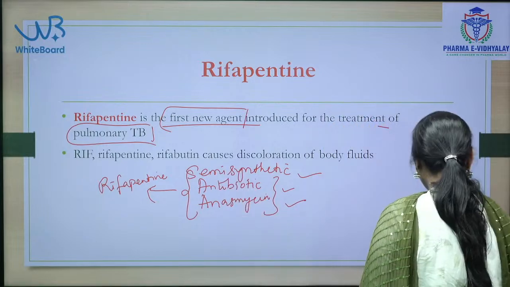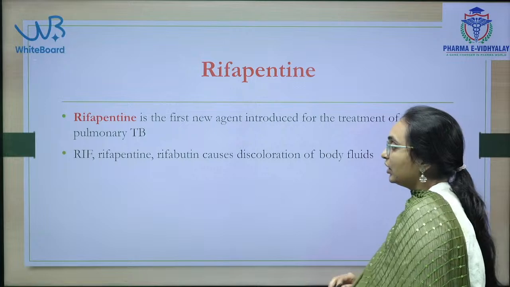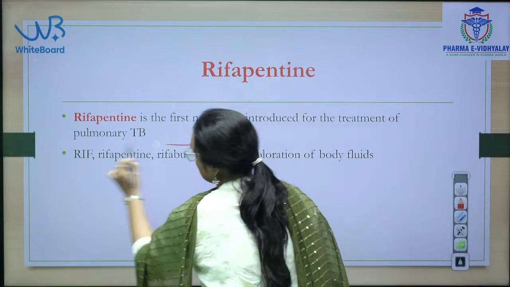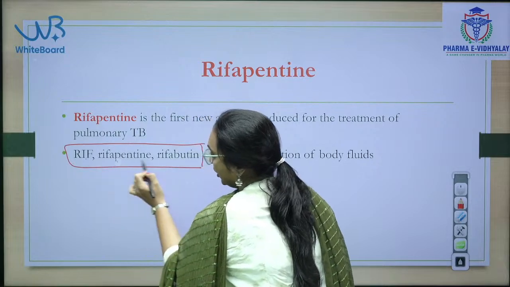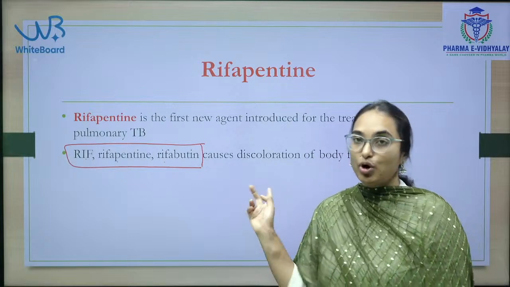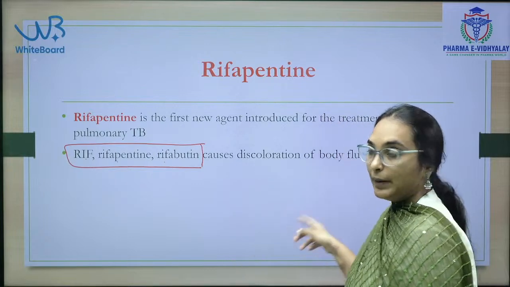And see here, which of the following drugs will cause discoloration of the body fluids? All the semi-synthetic drugs: rifampin, rifampicin, rifabutin. All these three drugs will cause discoloration of the body fluids. An important point to be mentioned. Why?